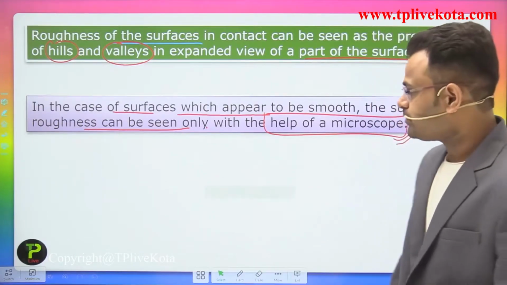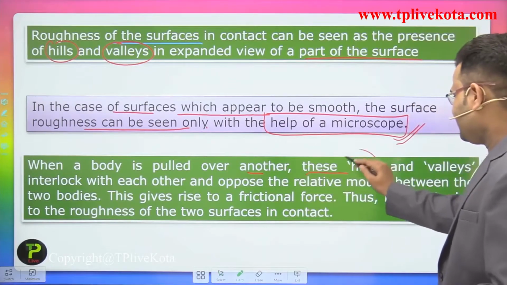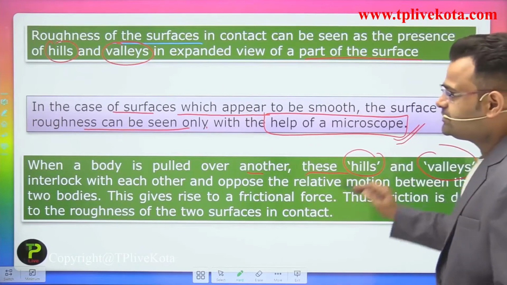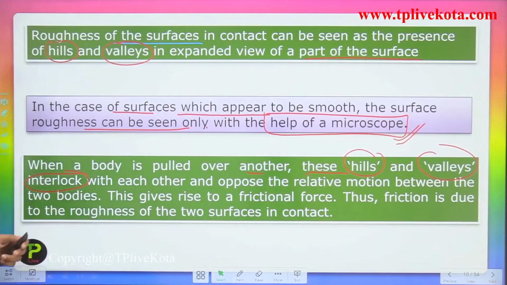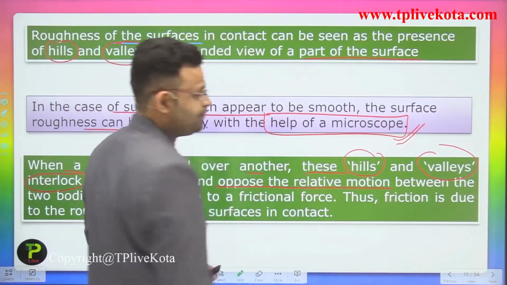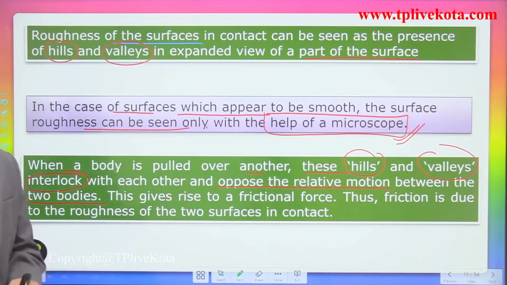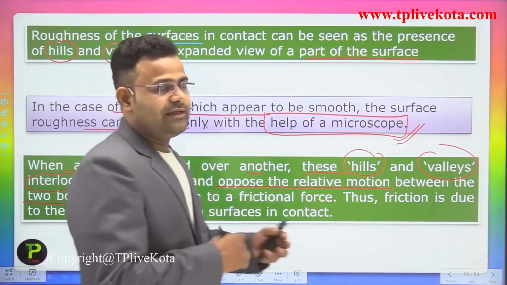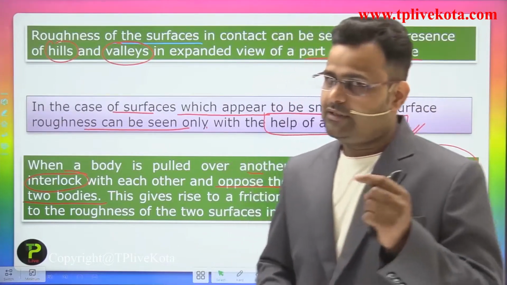Okay. Now when a body is pulled over the other, these hills and valleys are interlocked to each other and oppose the relative motion between the two bodies. So due to that interlocking of the surface, the body has some opposition to motion.